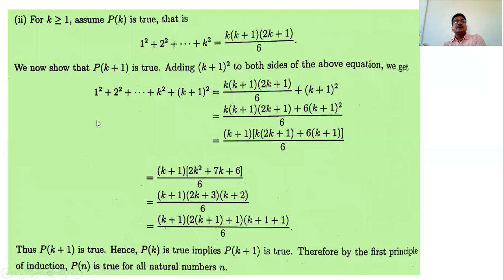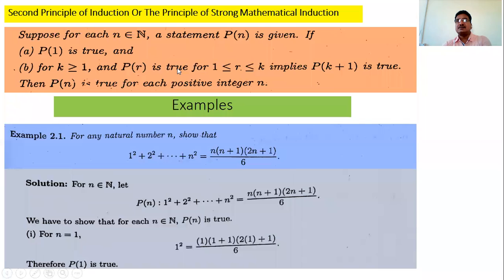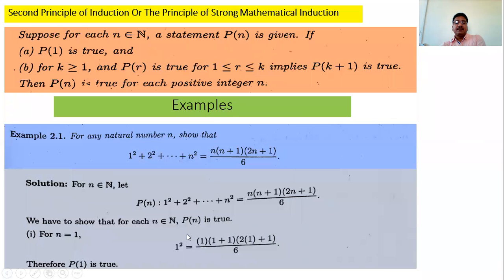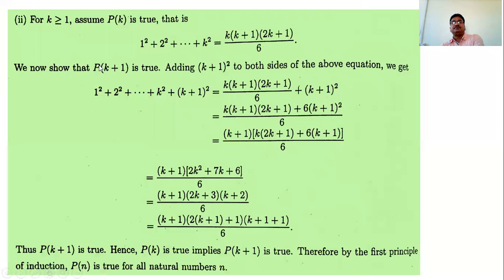Then the second step is what? Assume Pk is true. That is, substitute n as k. And then what do we have? 1 square plus 2 square plus ... plus k square is equal to k(k+1)(2k+1)/6. That is, substitute n is equal to k in this Pn, and this is our assumption.